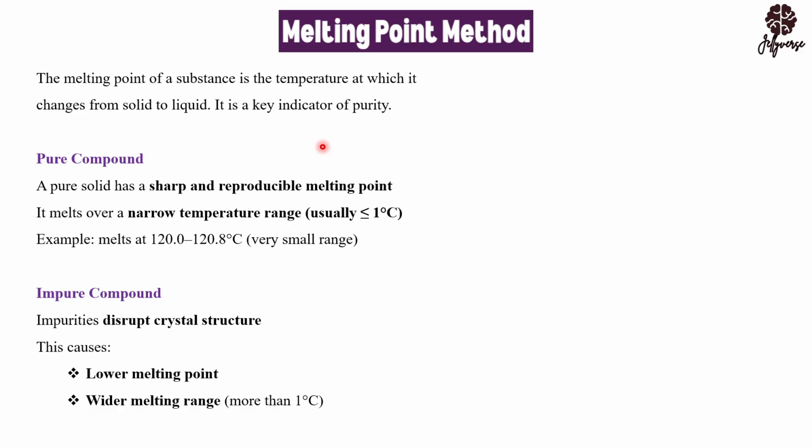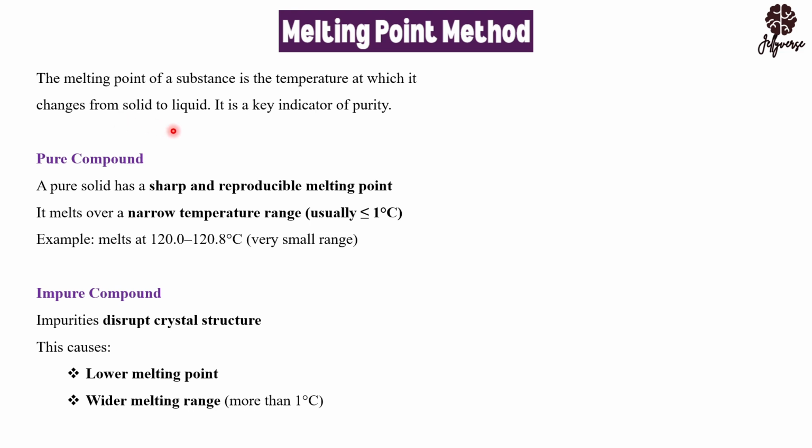So the melting point of a substance is the temperature at which your solid changes to liquid, and it is a key indicator of purity. The reason why we are going to look at it is how we use the melting point to check whether this compound is pure or impure. And chemistry has made it very clear there are a lot of processes, experiments that have been done to check for the melting point of compounds that are very pure. So when we are saying a compound is pure, that compound should have a sharp and reproducible melting point.